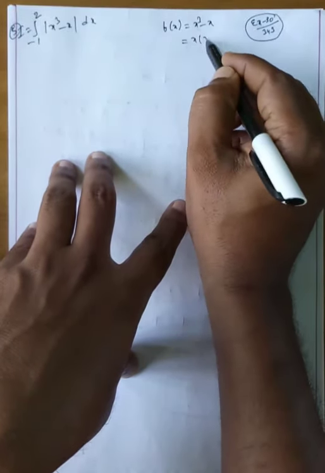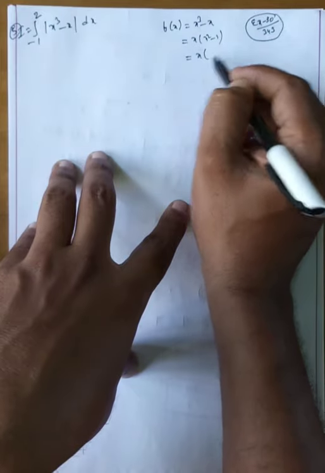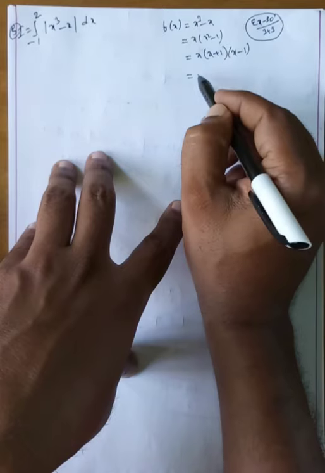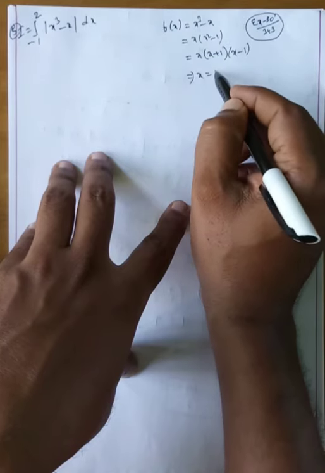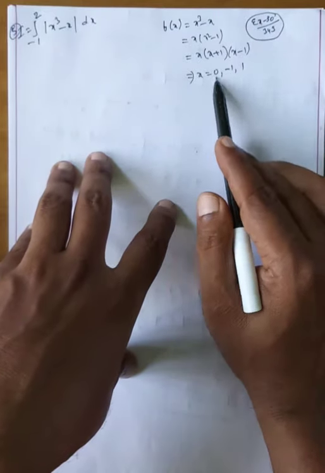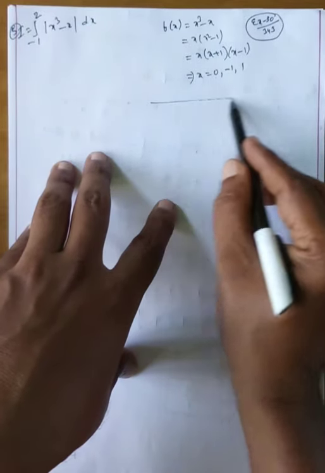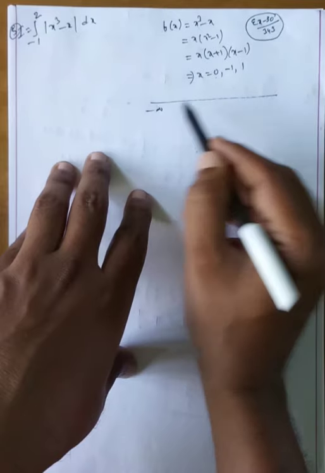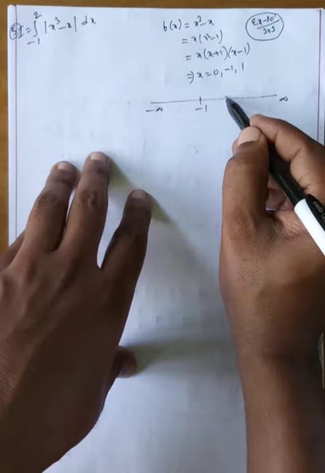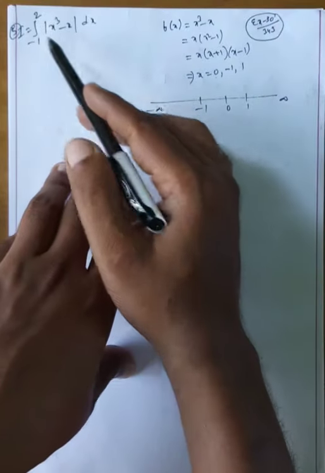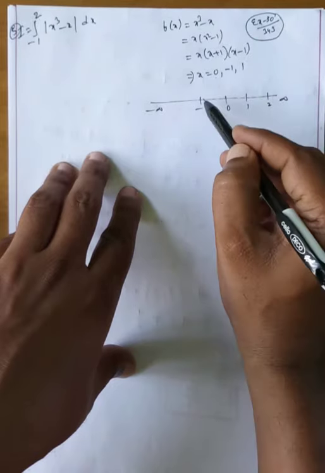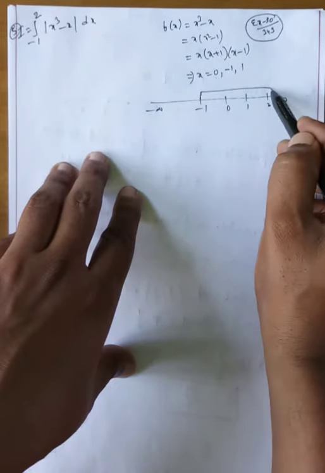f of x is equal to x cube minus x. Now take x common: x square minus 1, x into x plus 1 into x minus 1, my dear students. What are the values of x? That implies x is equal to 0, minus 1, 1. These are the values: minus 1, 0, 1. Actually, you take the real line, minus infinity to plus infinity. Here minus 1 is there, 0 is there, 1 is there. But in this interval, minus 1 to 2, also is there. Now in between, we observe only in between these values.